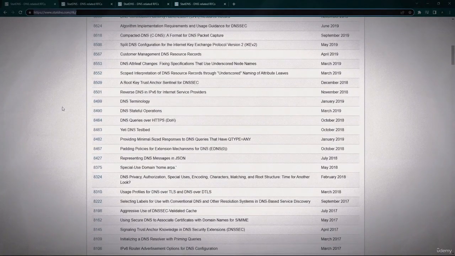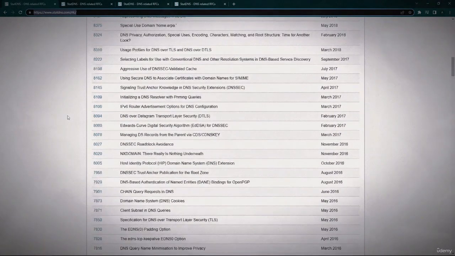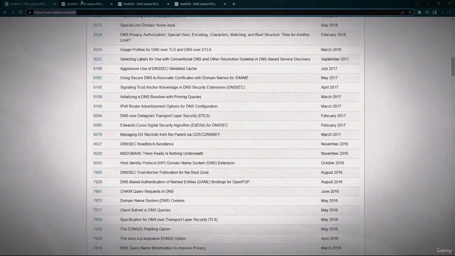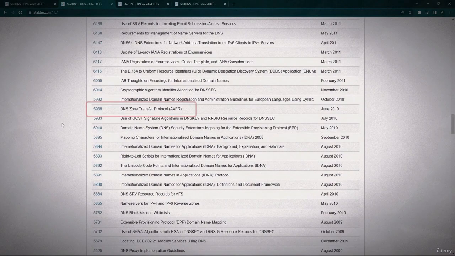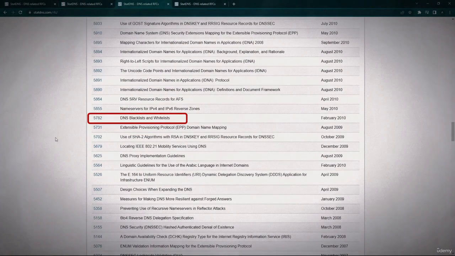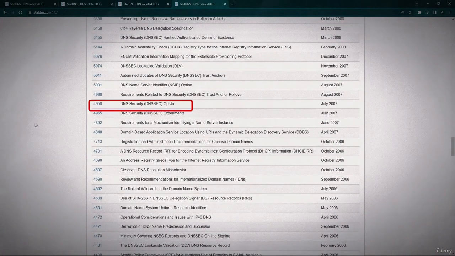Now within this, you will see that there are a ton of RFCs that deal with different issues on DNS, such as here DNS Zone Transfer Protocol, or DNS Blacklist and Whitelist, and DNS security, and a lot more.